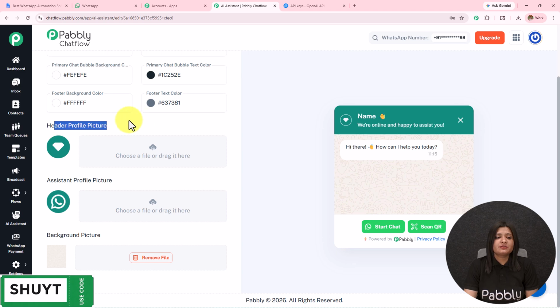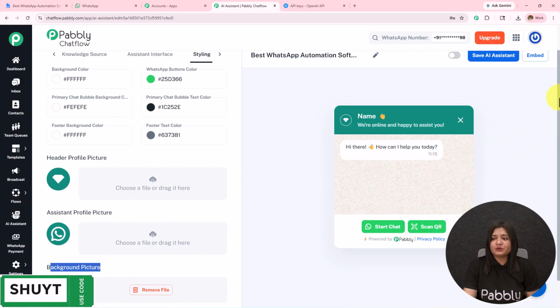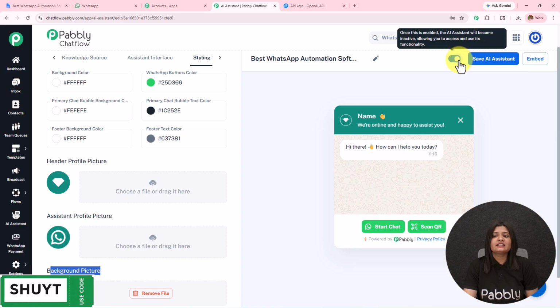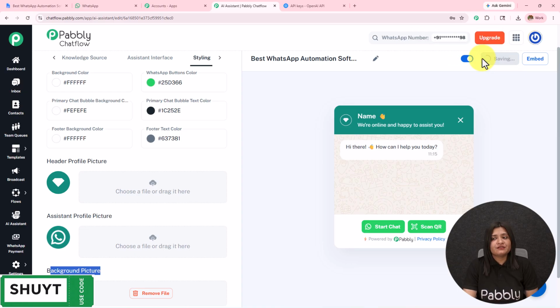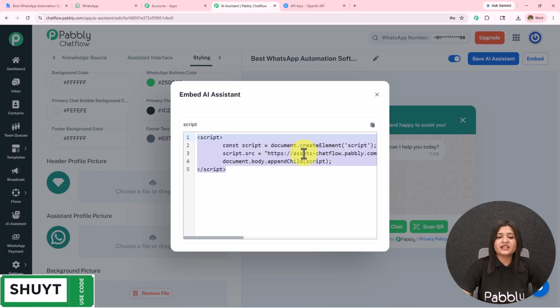And then we have this header profile picture, assistant profile picture, and the background picture. So you can insert the images according to the requirement as we have added the knowledge base. After doing all this, you have to toggle on this button and keep this active, and then you have to save this. If you do not save this, all this will be lost. AI assistant saved successfully. You can embed this AI assistant to your website using this code, and whenever someone clicks on that, they will be redirected towards the WhatsApp conversation.